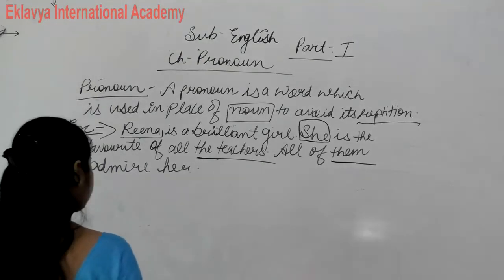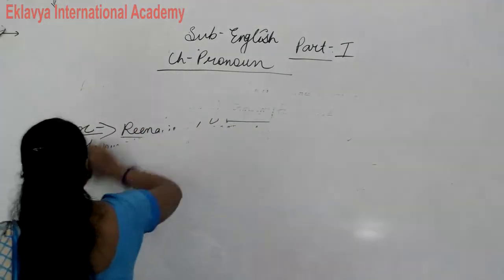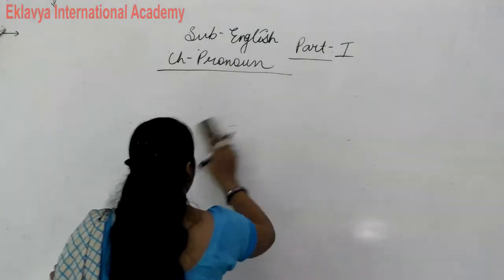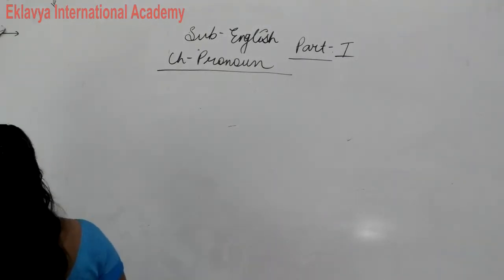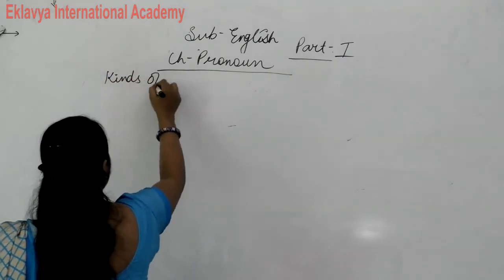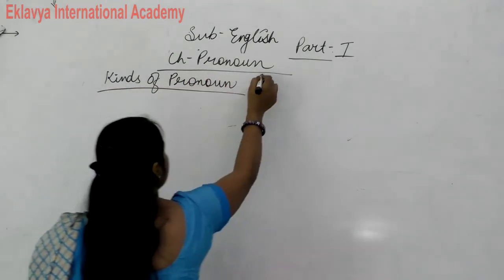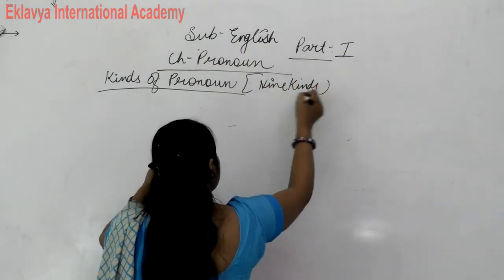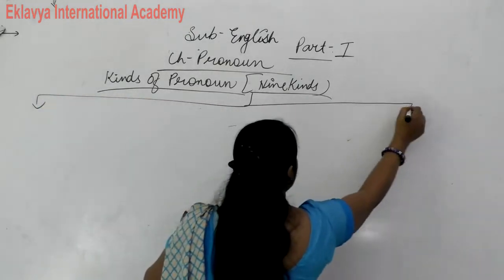Now here our meaning is completed. Now we come to the most important part, that is kinds of pronoun. Nine kinds. Make this type of table. Okay.